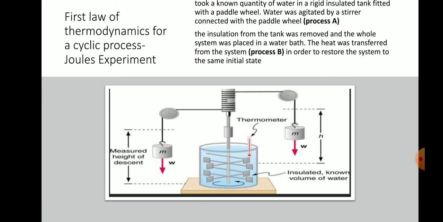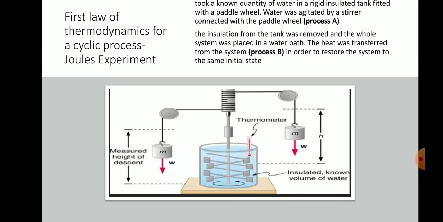First, before that, I will explain one experiment which is called Joule's experiment. Joule's experiment is the basic concept to formulate the first law of thermodynamics. Okay, I will explain Joule's experiment. In his experimental arrangement, he took a known quantity of water in a rigid insulated tank fitted with a paddle wheel. Water was stirred by a stirrer connected with the paddle wheel, which is process A.